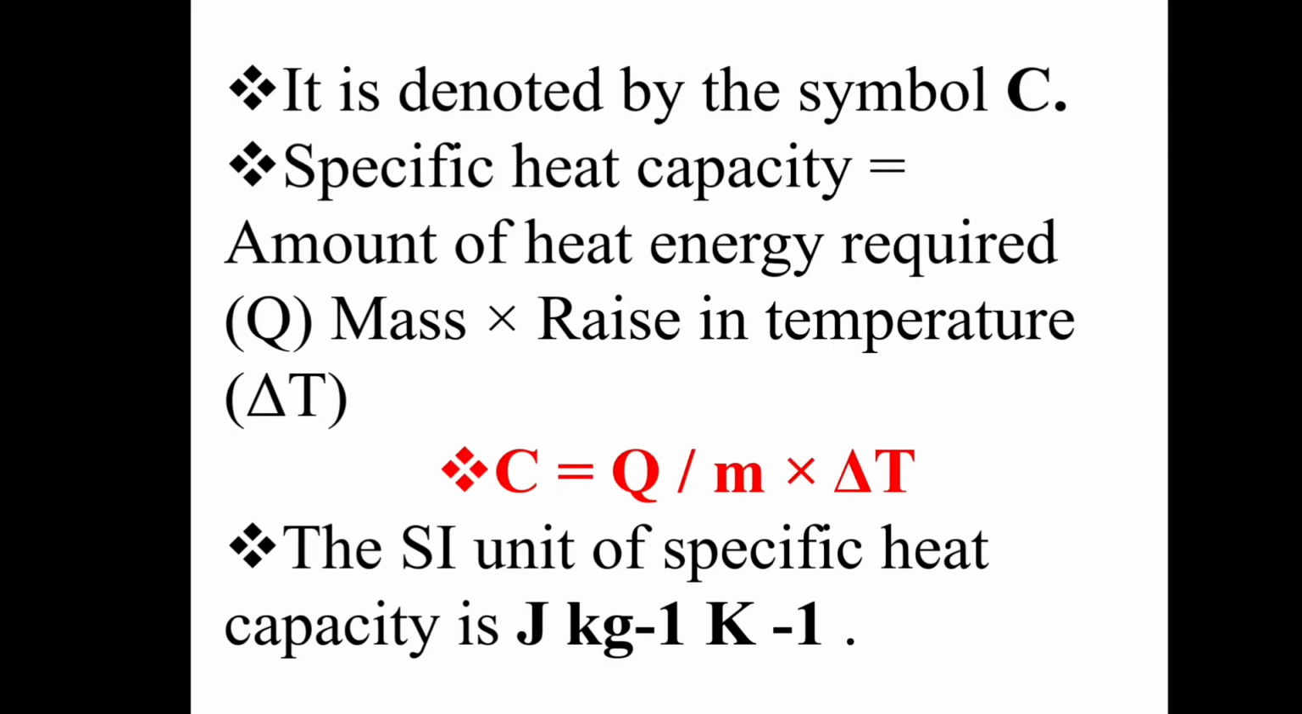It is denoted by the symbol C. It can be represented as C is equal to Q divided by m into delta T. That is, specific heat capacity is equal to amount of heat energy required divided by mass into rise in temperature. The SI unit of specific heat capacity is joule per kilogram per Kelvin.